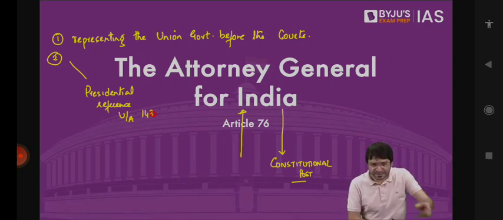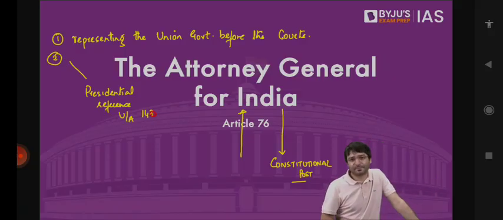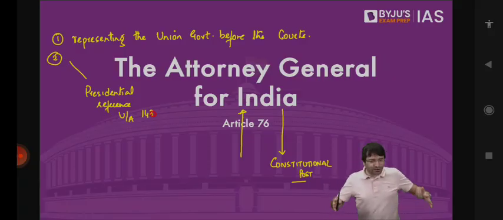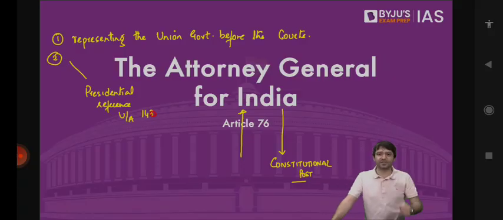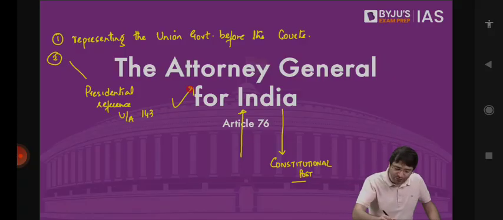President referred this matter, how the judges are to be appointed, to the Supreme Court, asking the views of the Supreme Court on this matter. And this was in 1998. And then the Supreme Court will hear this presidential reference. That means Supreme Court judges will hear this matter which has been referred to it by the President to give its views. And what is this matter? Appointment of judges. Who is going to present the argument on behalf of the central government on this case? That individual also is the Attorney General for India.